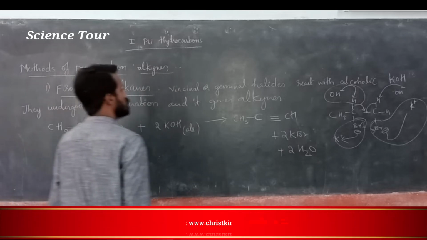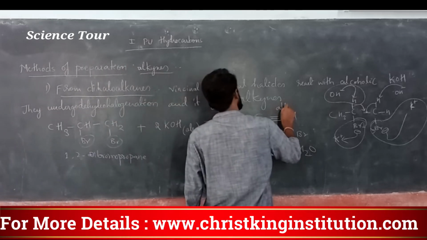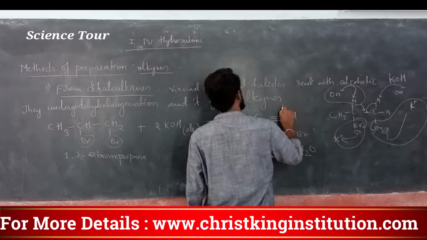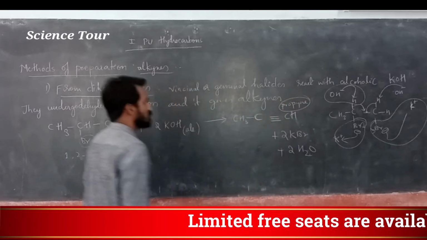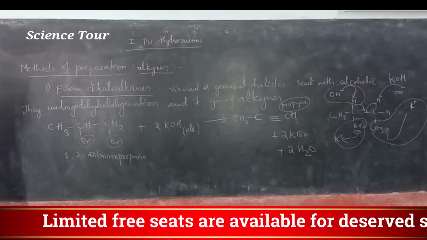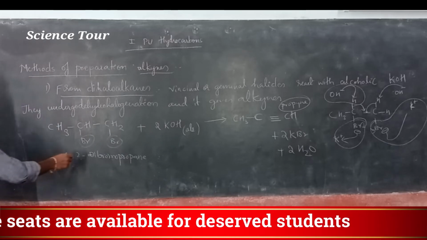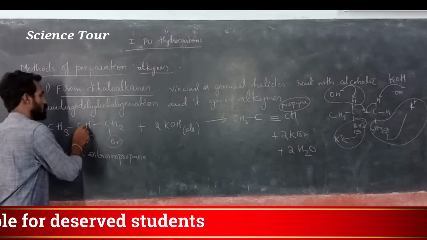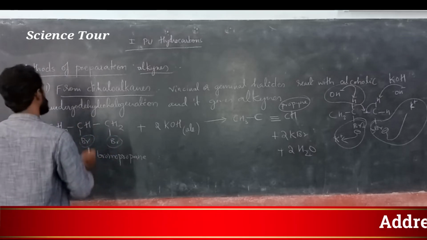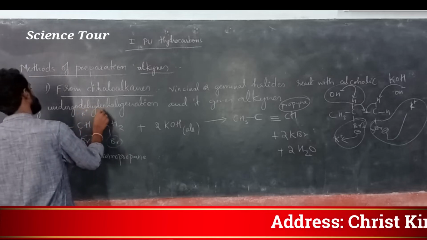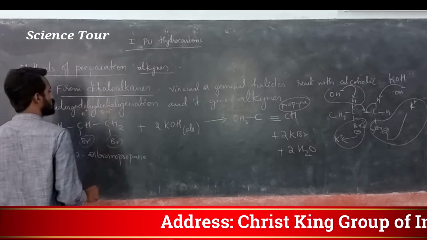Okay, this is actually alkyne. Which alkyne it is? Propyne. Name of this compound is propyne. My dear students, once again I will explain the same thing. Here 1,2-dibromopropane. From this, 2 bromide is removed. How do we remove this 2 bromide? K plus and OH minus.